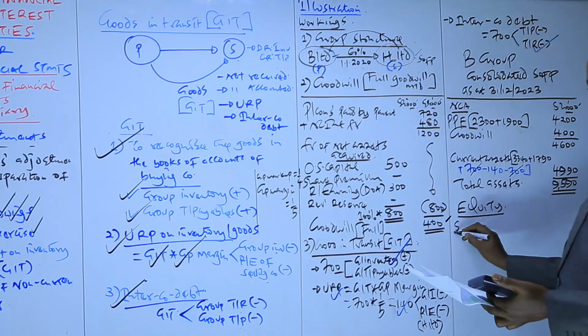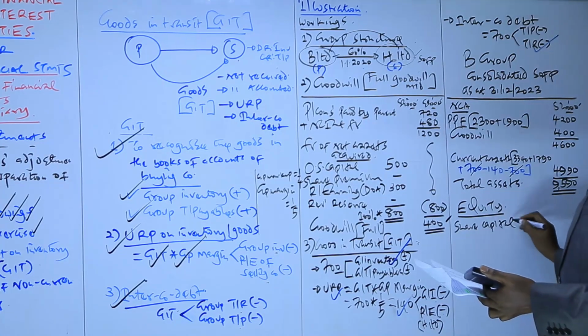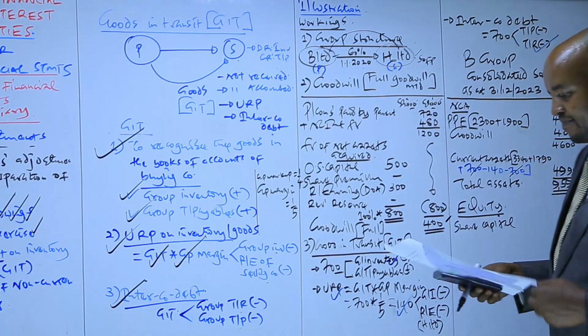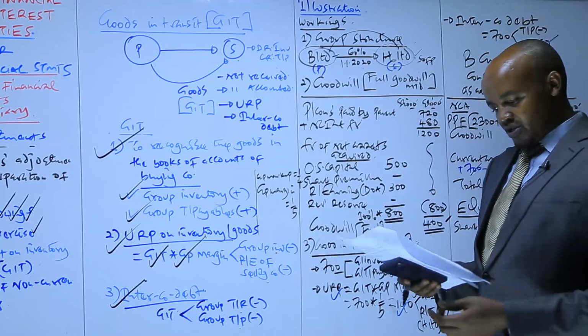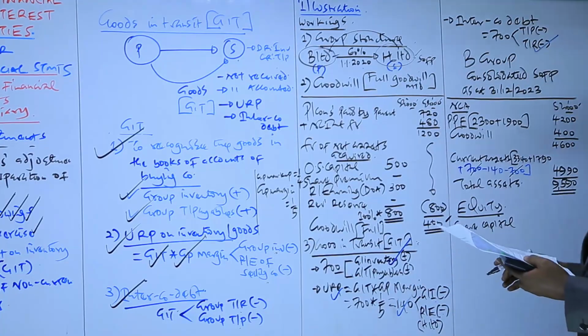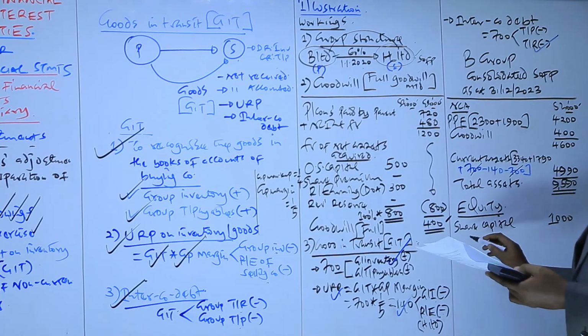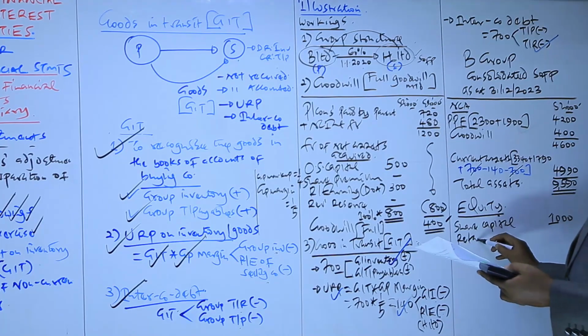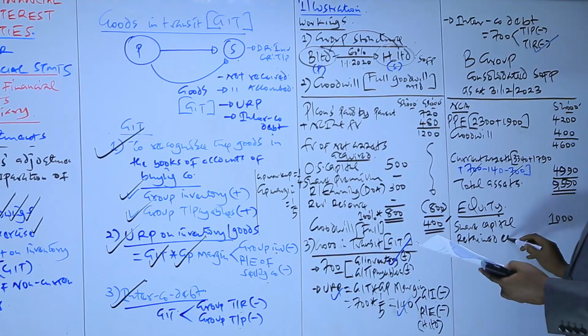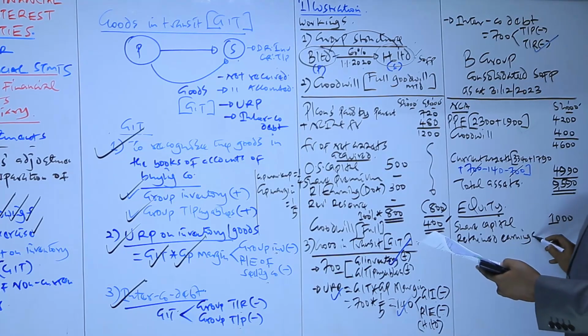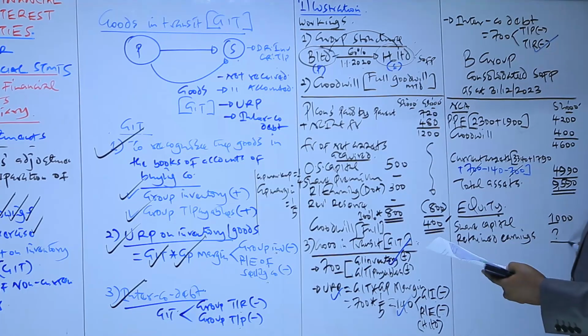For equity, we start with the share capital. By now you need to remember that for share capital, we only include the share capital of the parent company only. We don't combine the share capital of the parent and that of the subsidiary. Then there is something we need to include here, that is the group retained earnings. This one needs some computation.